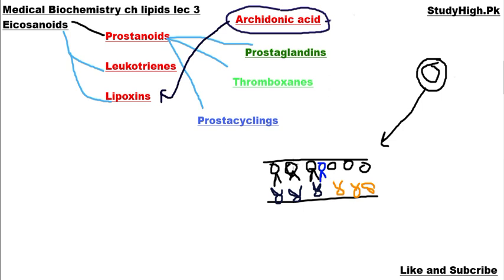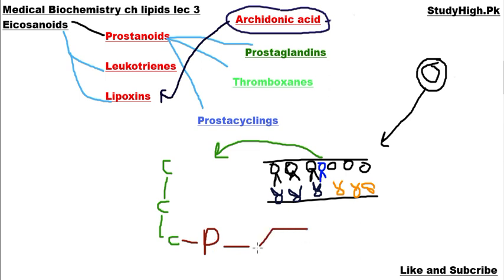Some may contain choline as a base that attaches with a phosphate group of the phospholipid. A specific type of phospholipid is also present in our body cell membrane, and that is called phosphatidylinositol. Phosphatidylinositol also consists of glycerol, and two fatty acids attach with this glycerol at carbon number 1 and carbon number 2. Whereas at carbon number 3 of this phosphatidylinositol, there is a phosphate group that attaches with the inositol ring. So this is the structure of phosphatidylinositol.